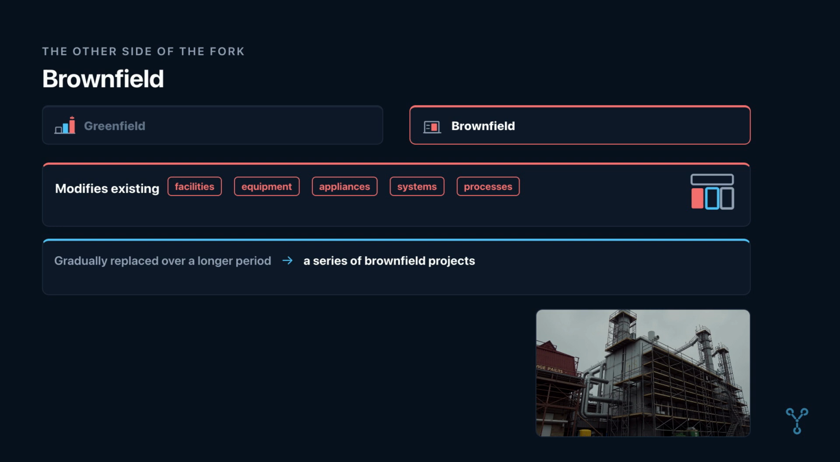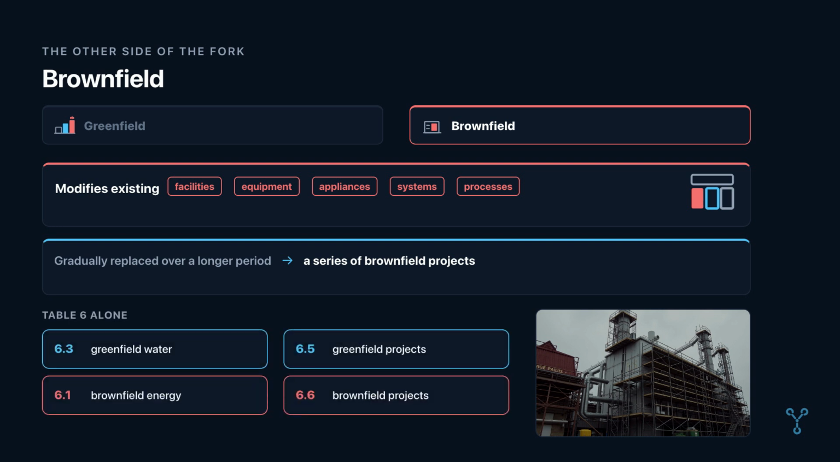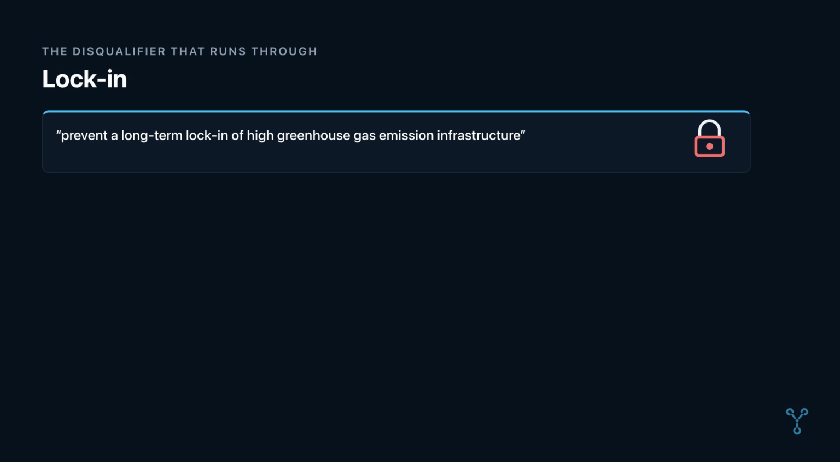The common principles distinguish these 2, where eligibility and criteria differ. Several tables carry separate rows for each. Table 6 alone has Greenfield water as a distinct entry. It has Greenfield projects. It has brownfield energy. And it has brownfield projects. Picking the wrong one means testing an activity against the wrong criteria. It means reaching an answer that cannot be defended. The document is explicit about why Greenfield criteria exist at all. They exist to help prevent a long-term lock-in of high greenhouse gas emission infrastructure and activities.